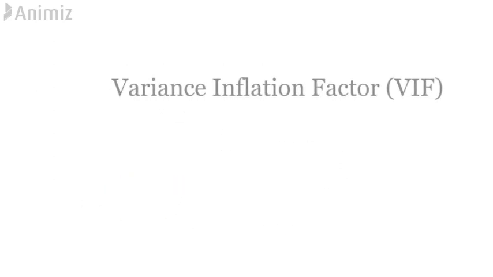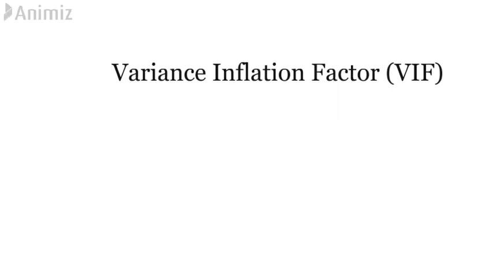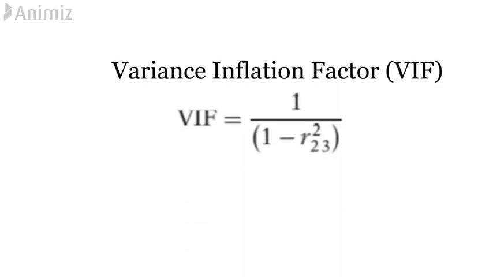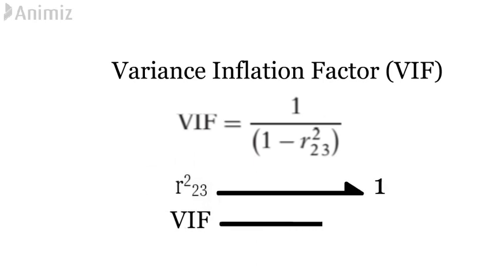The speed with which variances and covariances increase can be seen with the variance inflating factor, VIF. VIF shows how the variance of an estimator is inflated by the presence of multicollinearity. As R23 square approaches 1, the VIF approaches infinity.